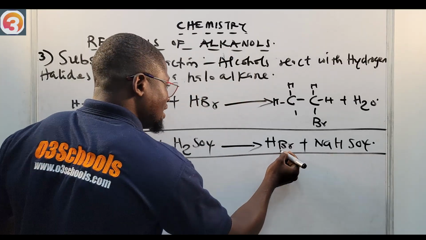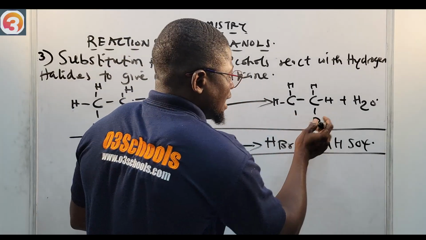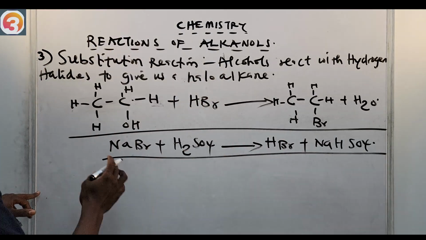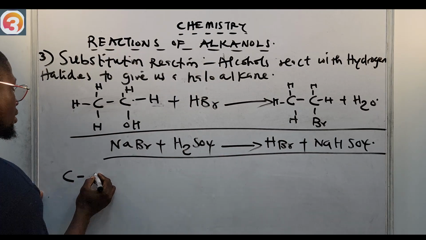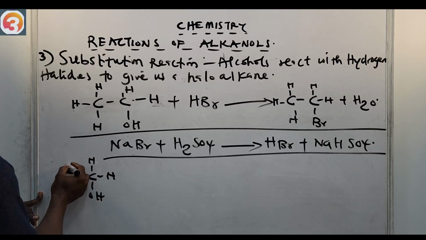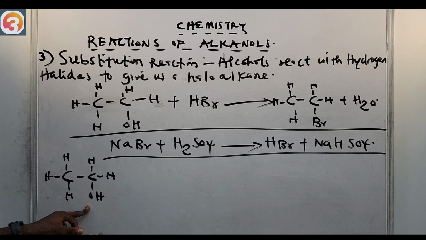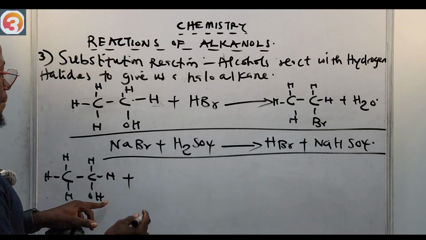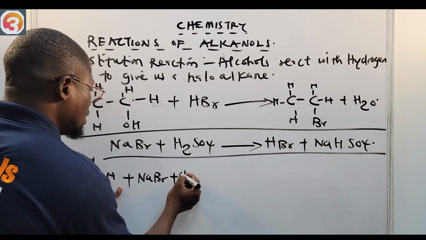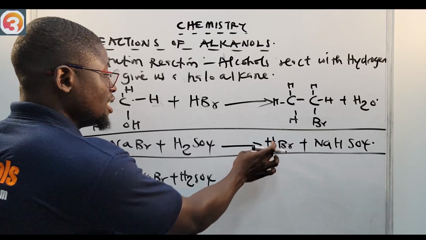So this hydrogen bromide I will now use to react with this alcohol to give us this haloalkane we're talking about. So the general formula for the reaction will be: look at our ethanol, C2H5OH. This is our ethanol. Then we will react it with NaBr plus H2SO4, because this is what will release the HBr for us.